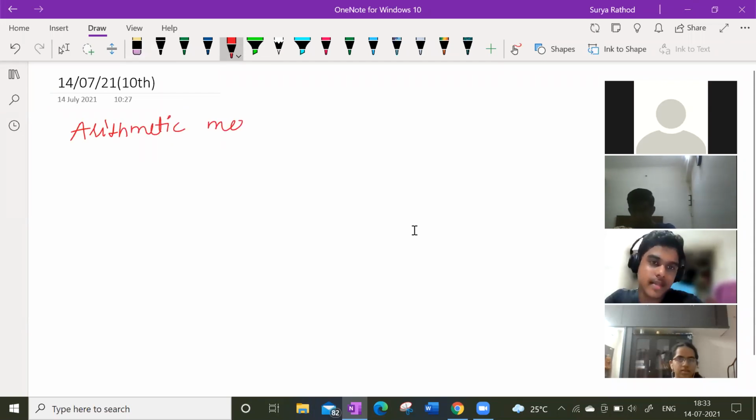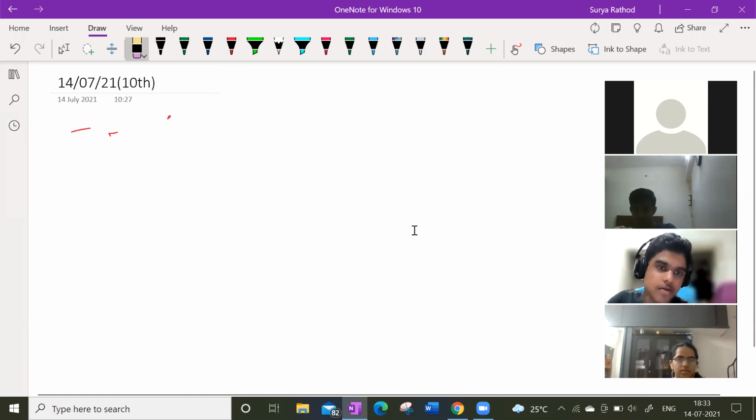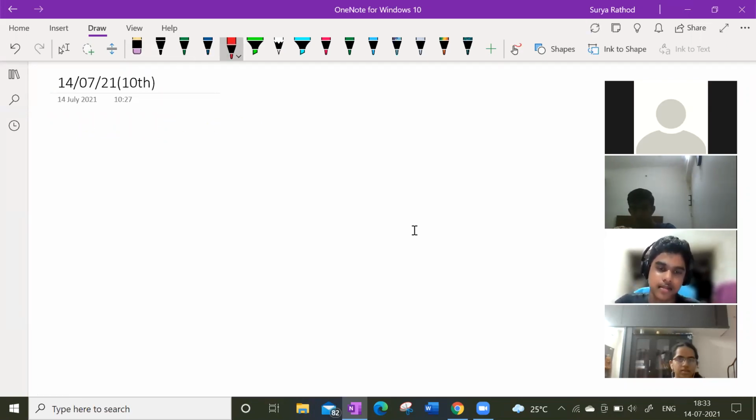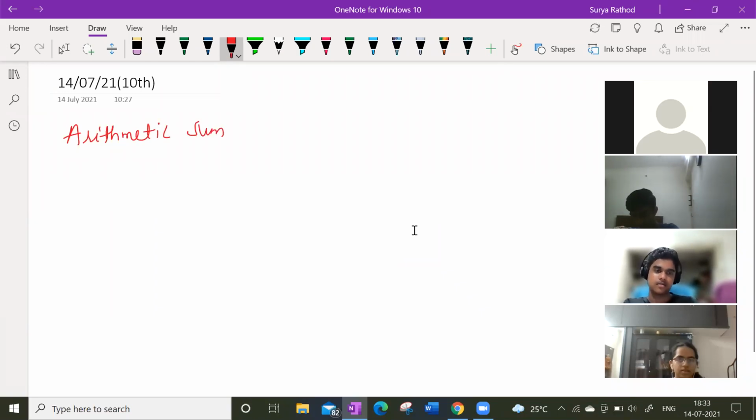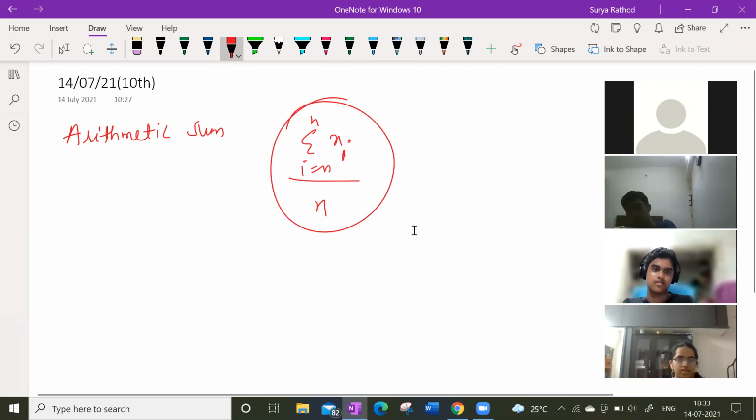Sir, in statistics there was a formula. That is the mean. Mean means finding an average. So that is the difference in this one. A means average, sir, in statistics. No, it is not like that. So we'll be finding the sum, the sum from i equal to 1 to n of all the xi's divided by n. This is our formula.